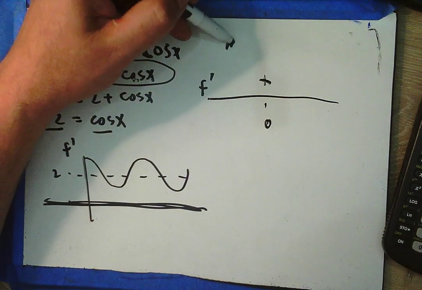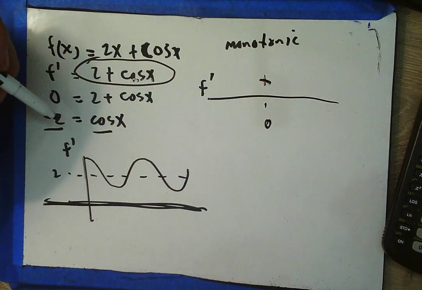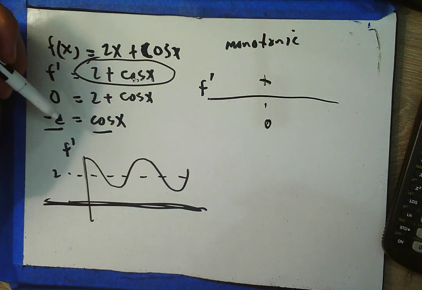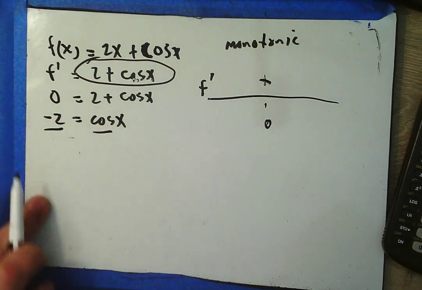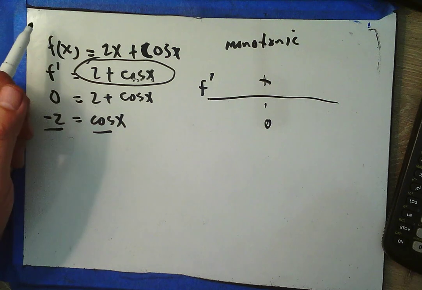We call that a monotonic function. It only has one behavior, either increasing or decreasing. This function is always increasing. Okay, well, can I say more about this function? This function is always increasing. This function is never decreasing. This function doesn't have any maxes or mins.